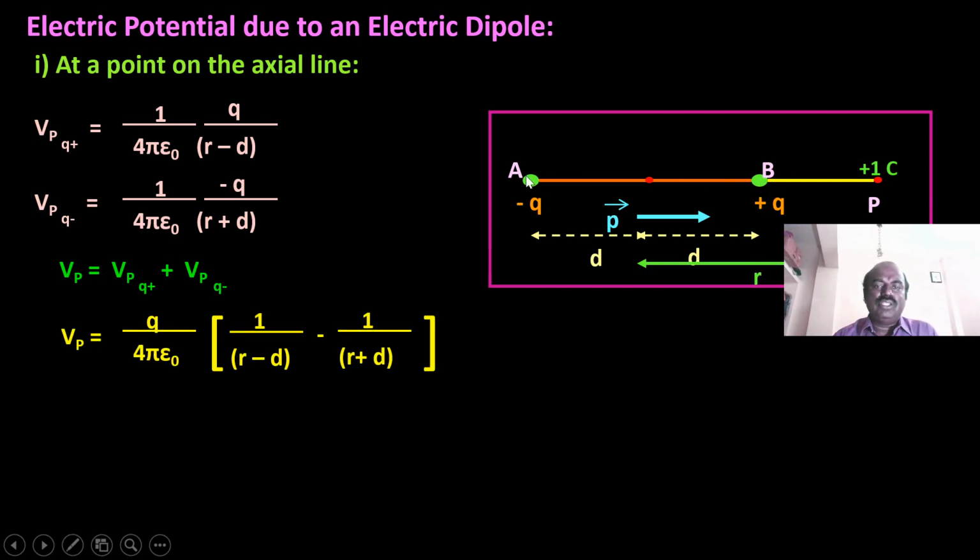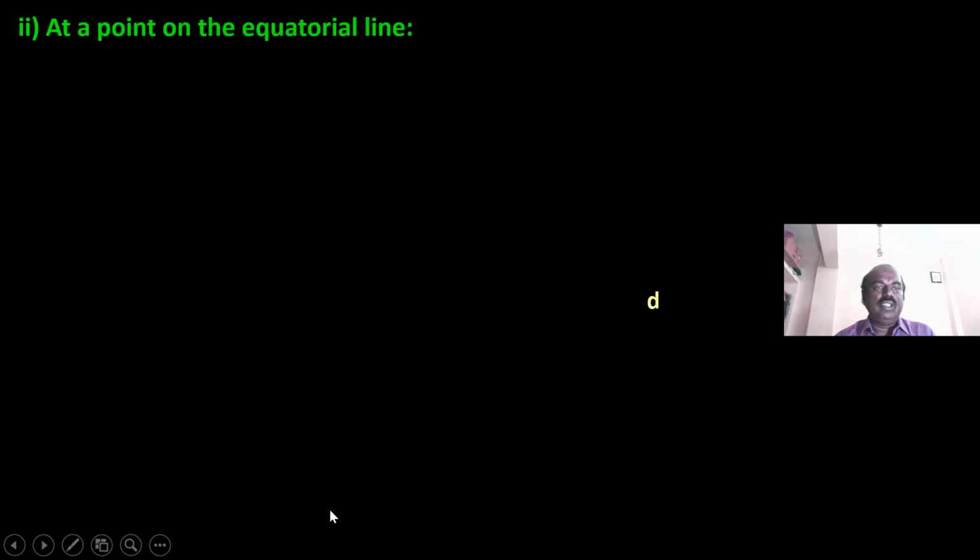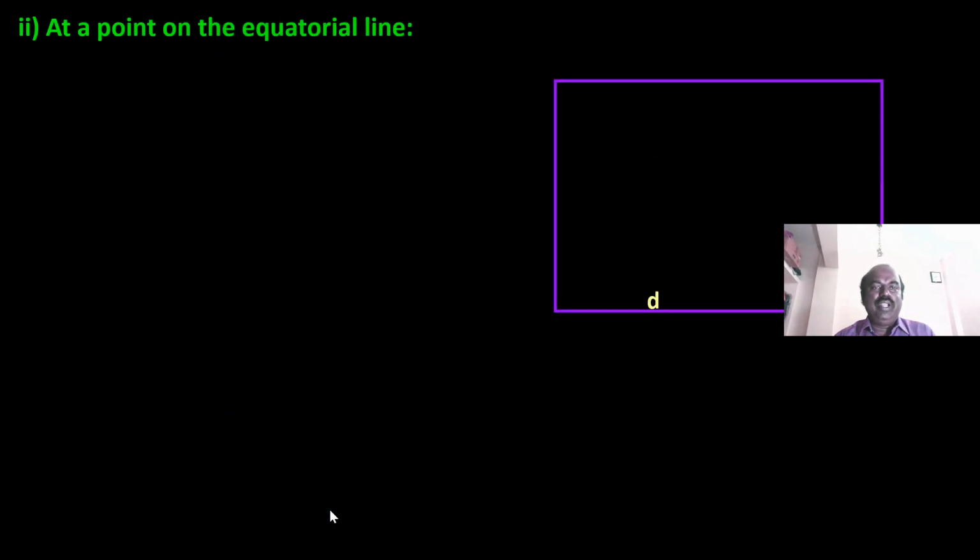Similarly, minus Q can also be calculated like this. So Vp for minus Q is minus 1 by 4 epsilon 0 Q by R plus D. Then the total value becomes Vp Q plus plus Vp Q minus, the sum of these two values. Then the potential at the point P can be calculated as 1 by 4 epsilon 0 P by R squared minus D squared.